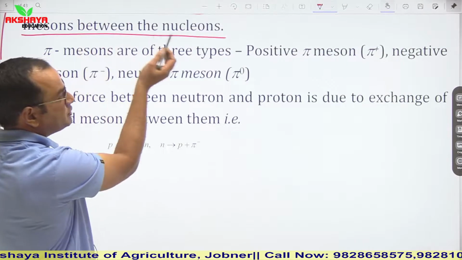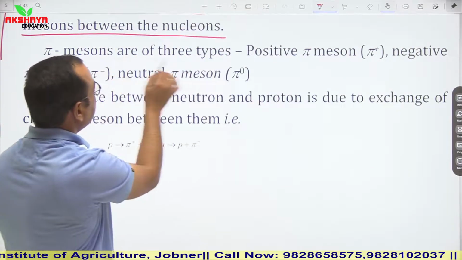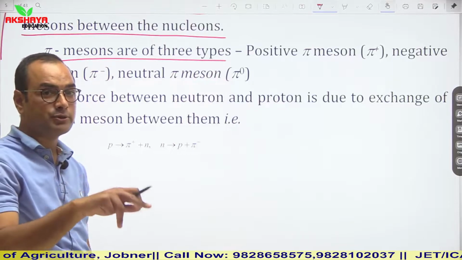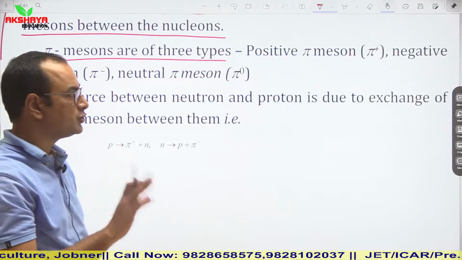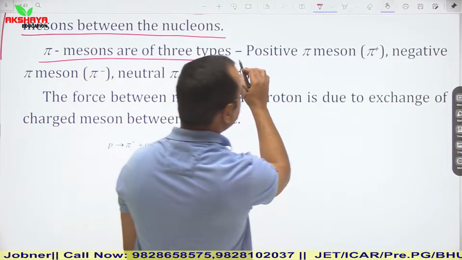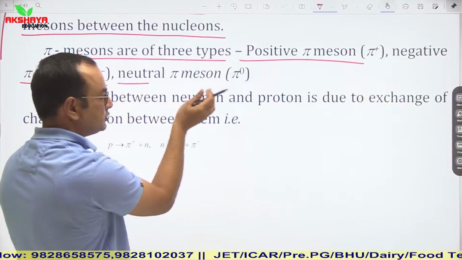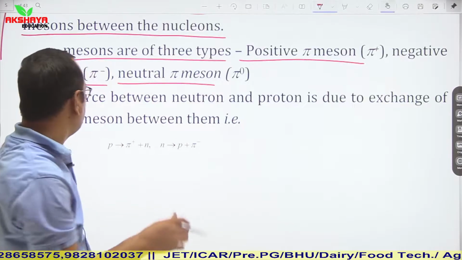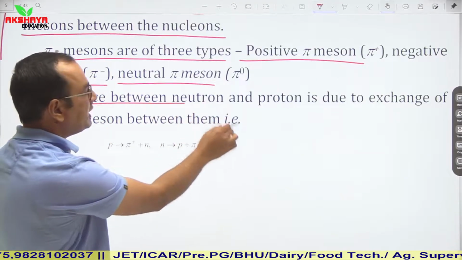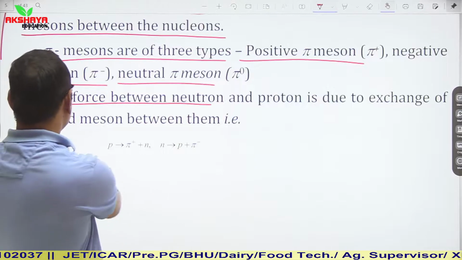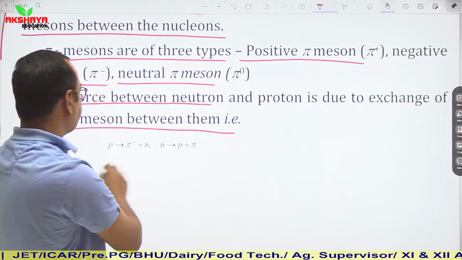Now, pi mesons are of three types: positive pi meson, negative pi meson, and zero pi, which means neutral pi meson. The force between neutron and proton is due to exchange of charged mesons between them.